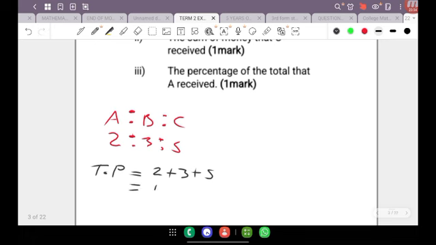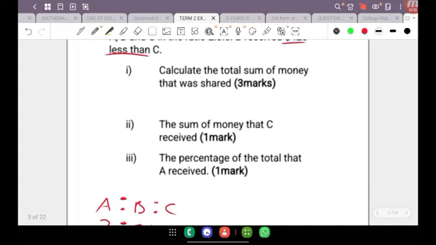So what this means is that whatever amount of money is being shared, it has a total of 10 shares, or 10 portions, or 10 parts. Now this part of the calculation, you do it whether you're going to use it or not, because most times it ends up helping you whenever they're asking you to find out how much money was shared in total.